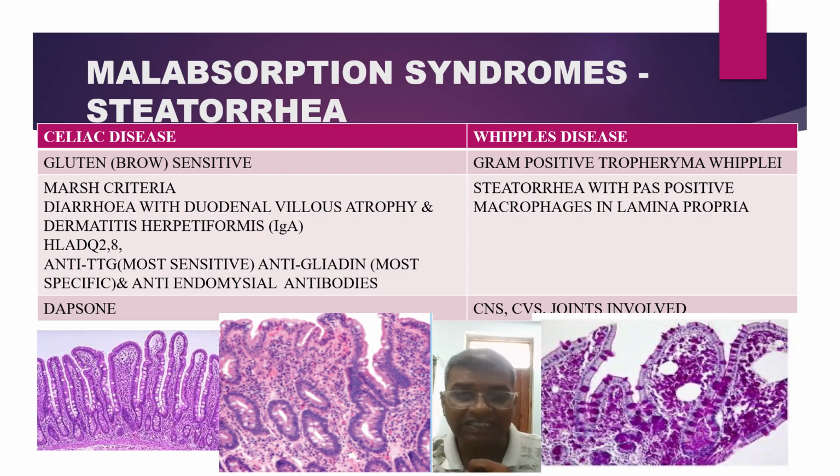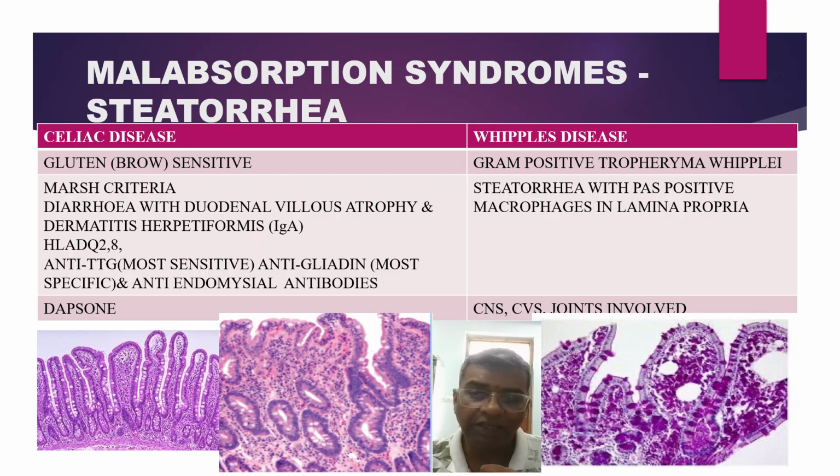This Whipple's disease is caused by a gram-positive Tropheryma whipplei. There will be accumulation of this Tropheryma whipplei in the macrophages in lamina propria. This is a characteristic. Steatorrhea will be there, and steatorrhea with PAS positive macrophages in the lamina propria is characteristic of Whipple's disease. There will be overcrowding of the macrophages, causing compression of the lacteals and impaired lymphatic drainage, and thereby causing the diarrhea. The hallmark finding will be defective luminal transport.